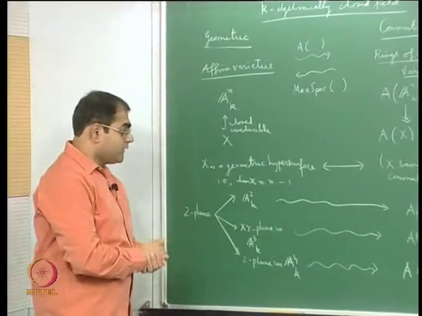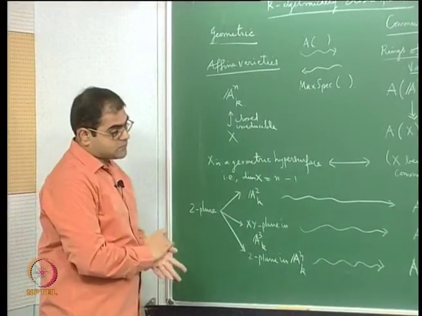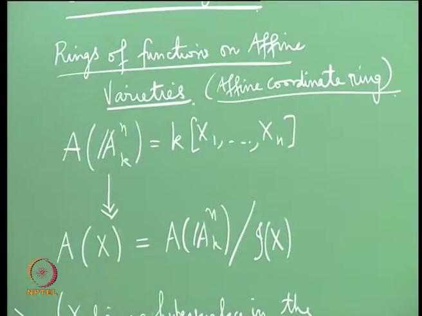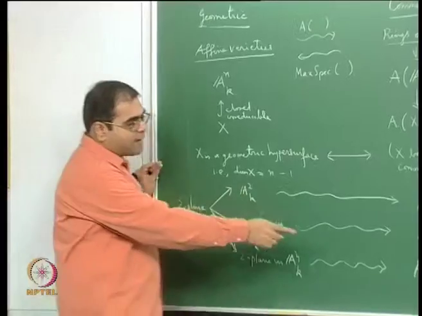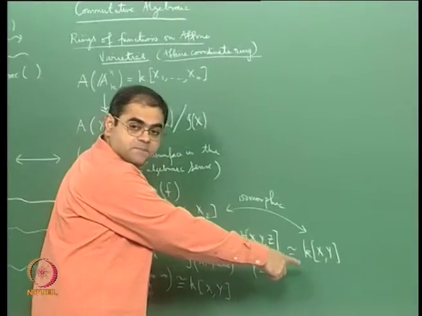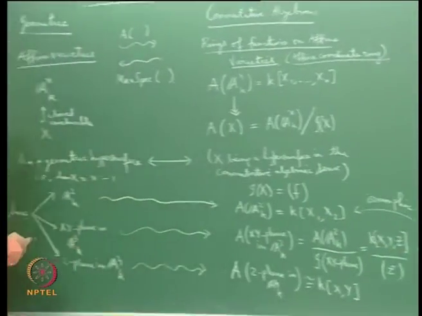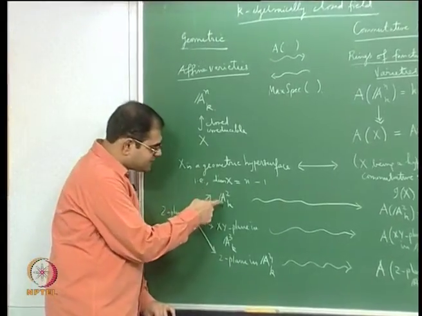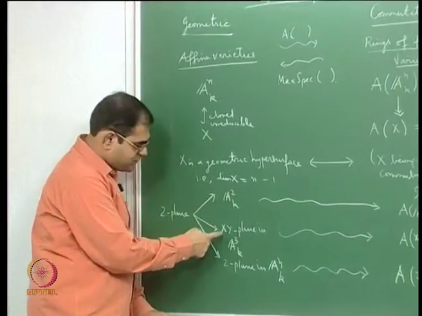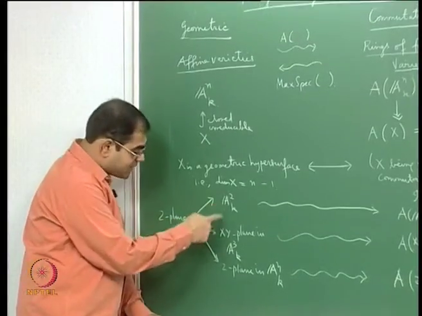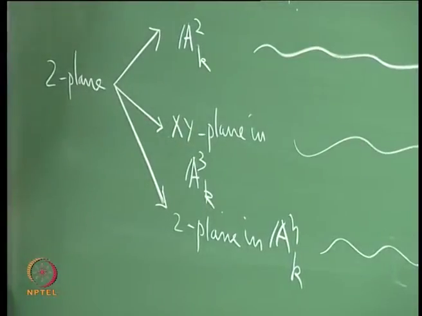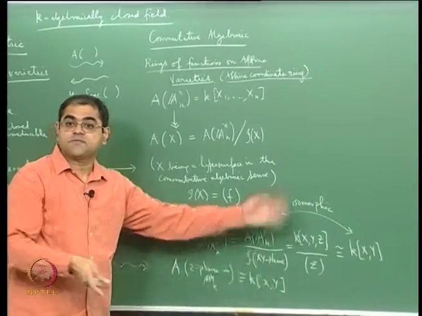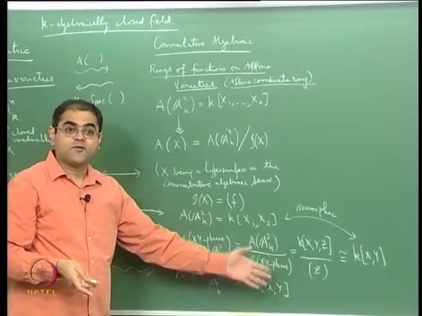So you can expect, what does this isomorphism here correspond to here? What it's telling you is, you should expect that this should be isomorphic to this and this should be isomorphic to this, and this isomorphism of affine varieties is precisely what is getting translated on that side as isomorphisms of their affine coordinate rings.